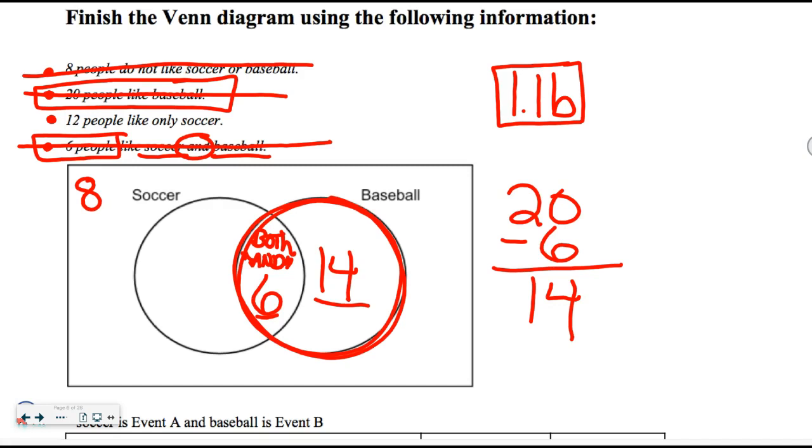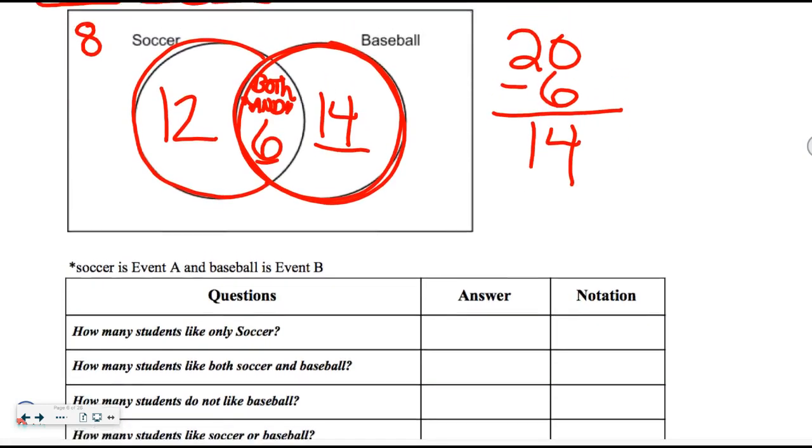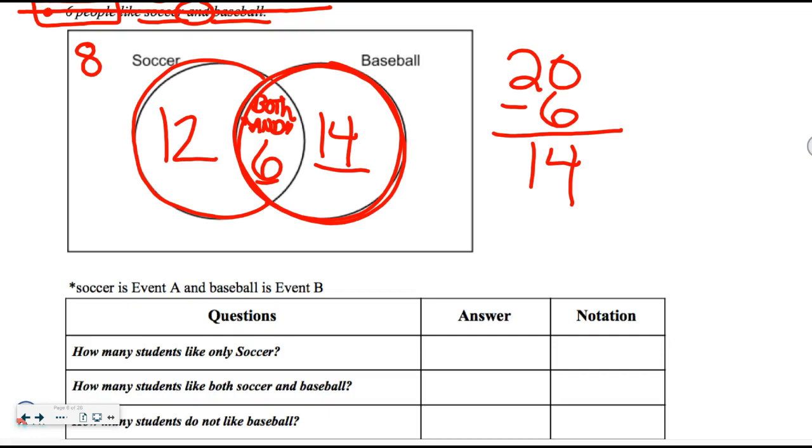Okay? 12 people like only soccer. So for my soccer, they are only soccer. They're not both. So for that one, the 12 goes right out here. So when we're answering the questions, it says, how many students like only soccer? So they're only in the soccer circle. They do not cross over into the baseball circle. So let's make the soccer circle red and the baseball circle black. These guys in the middle are in both, and it says only soccer. So those are those 12 that are sitting out there.